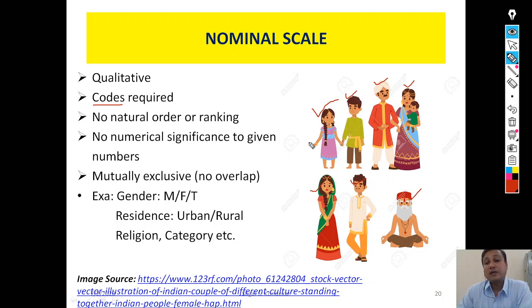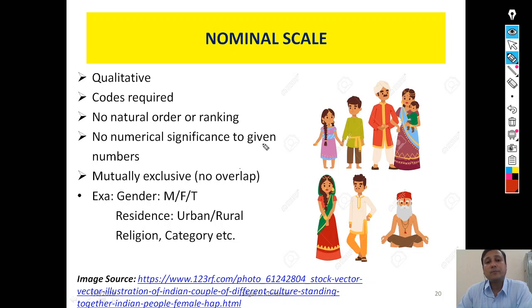But when we are allotting the numbers to these attributes, it doesn't have any significance. In this case it is not that 2 is more than 1 or 1 is less than 2. One can give 1 to male and 2 to female. It depends. However, all these cases are mutually exclusive. Here are some of the examples that I have already quoted.